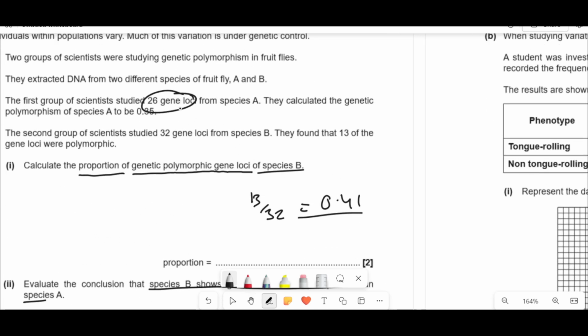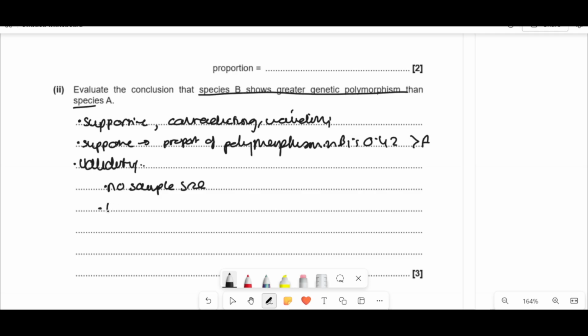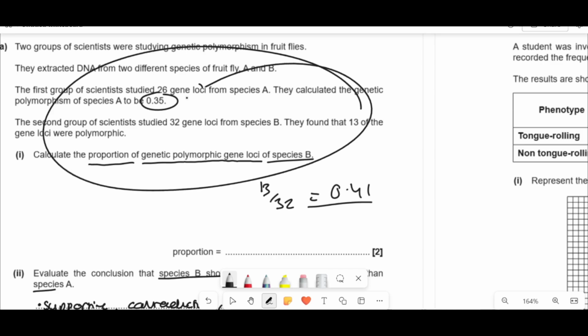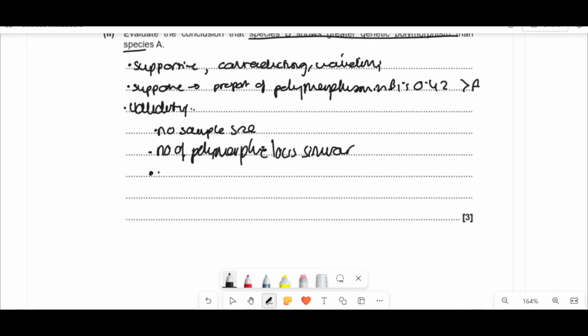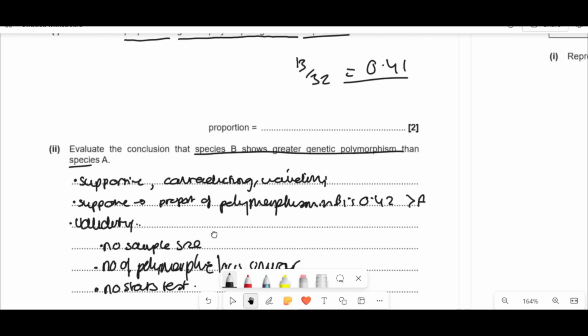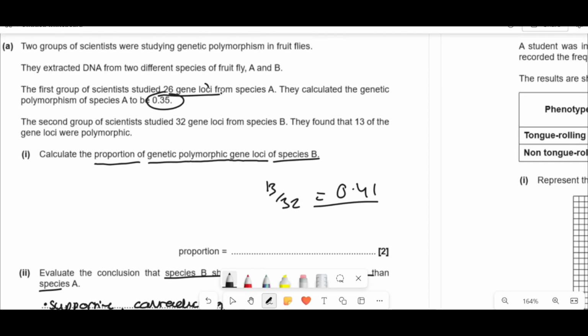For example, there's 26, and they got the proportion to be 0.35, right? So if I do 26 times 0.35, I get an answer of 9.1 polymorphic loci, or 9, and 13 here. So the number of actual loci that are polymorphic are quite similar. And as well as that, there's no statistical test to see if the difference is significant or not, so I can say that as well. And again, they're looking at these gene loci, they might not have studied the same loci, because you want to study the same loci to see what these polymorphisms entail.